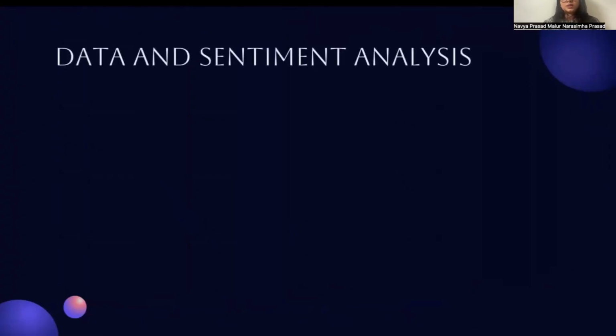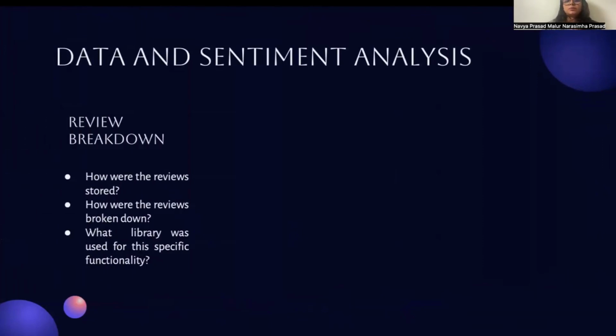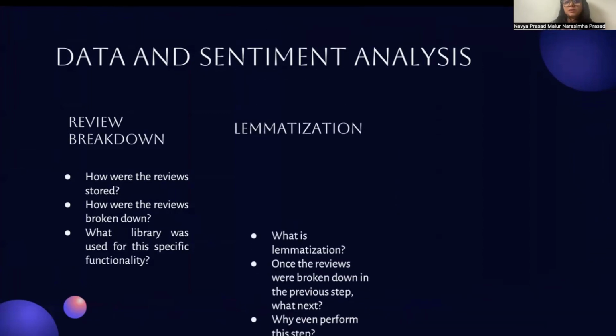Hey everyone, this is Navya and I will be talking about data and sentiment analysis. Once we web scraped the data from the IMDb website for the movies Oppenheimer and Barbie, we stored the data into a data frame. Then we cleaned the data by removing any special characters that might be present in the data. In this process, we also removed full stop, comma, and apostrophes, and we also converted all the words to lowercase. In the next step, we did the stemming and lemmatization.